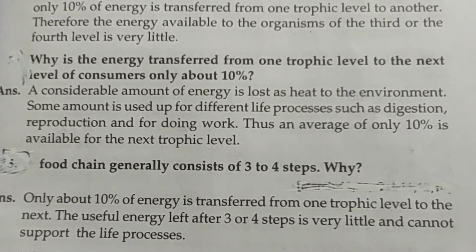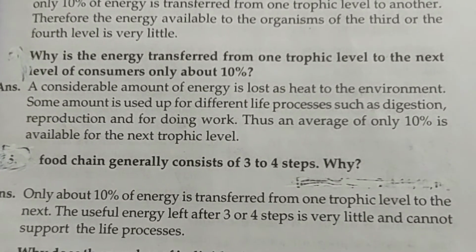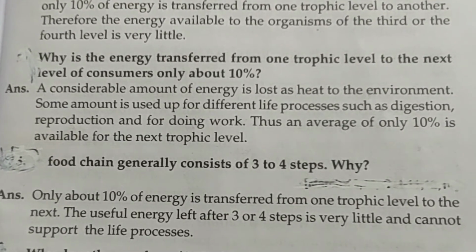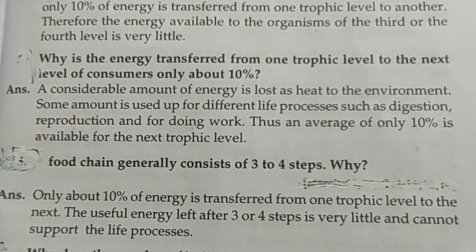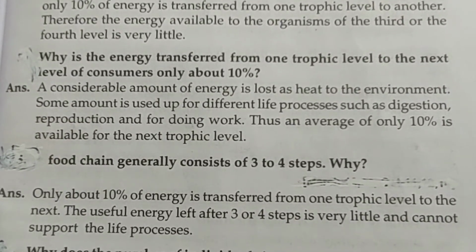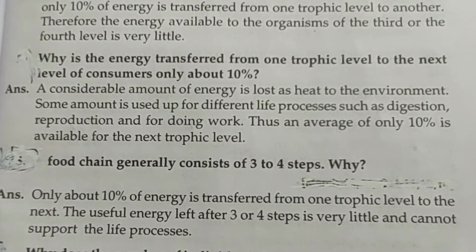A food chain generally consists of 3 to 4 steps. Why? Only about 10% of energy is transferred from one trophic level to the next. The useful energy left after 3 or 4 steps is very little and cannot support the life process.